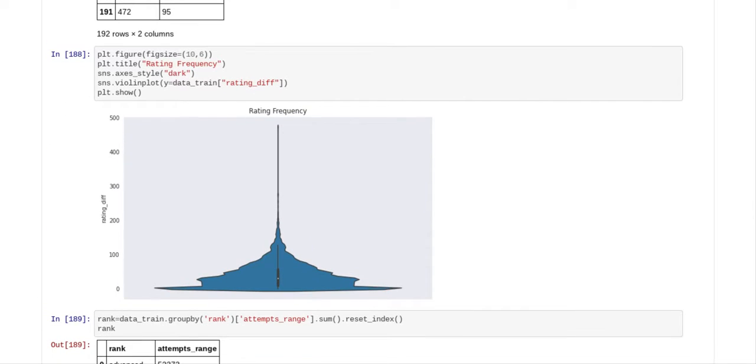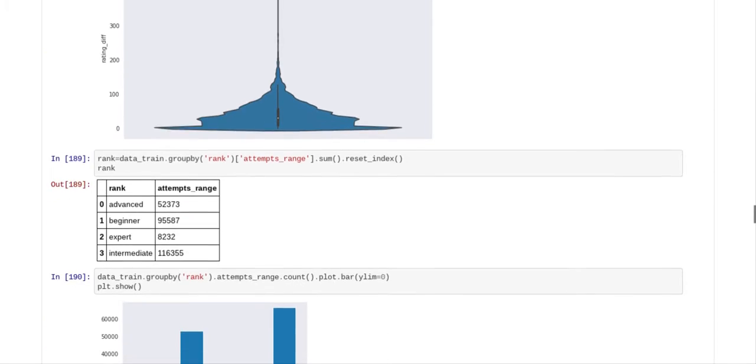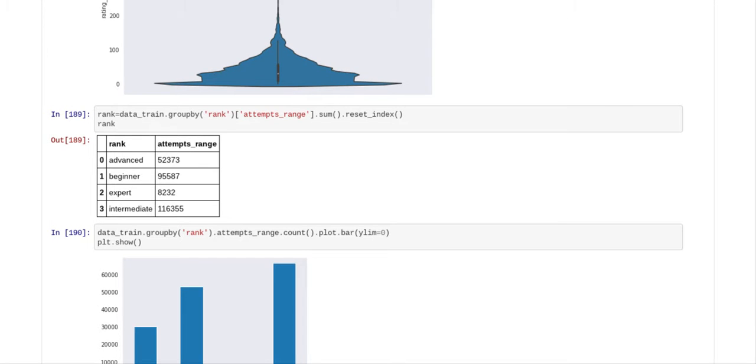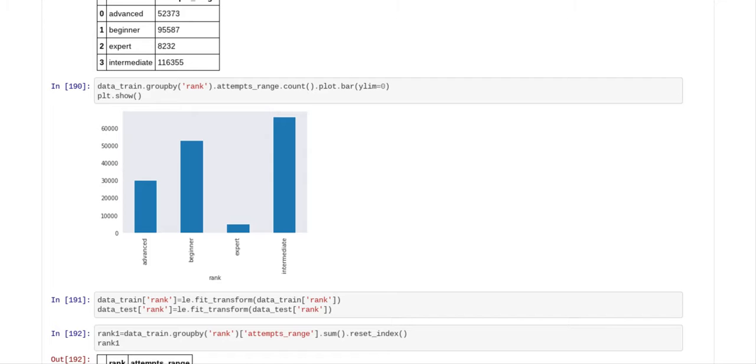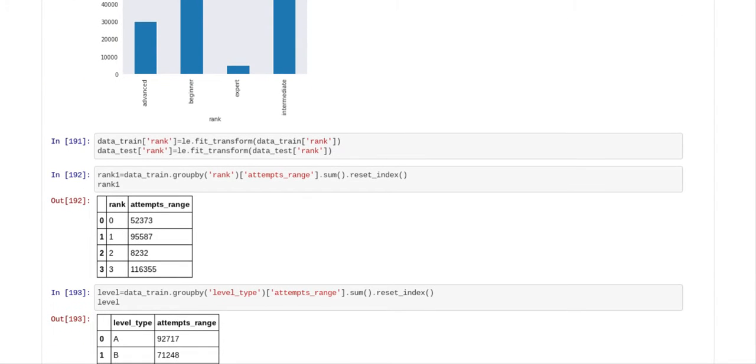We did a violin chart on that, so you can see how the difference relates. The difference was more at the lower end of the spectrum. Then what we did was a group by on the rank, so you had beginner, intermediate, advanced, and expert. We did a graphical representation of that, so you can see intermediate was the highest, and then beginner, and then advanced, and then expert.